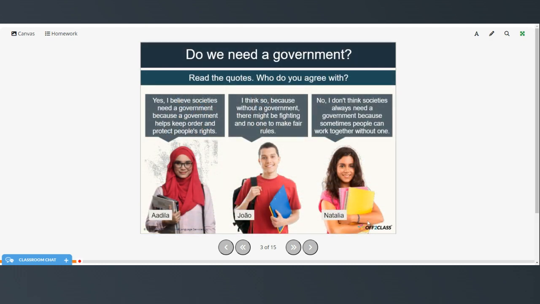All right, so we're going to read the quotes and then you'll choose who you agree with. So the first person says, yes, I believe societies need a government because a government helps keep order and protect people's rights. I think so because without a government, there might be fighting and no one to make fair rules. No, I don't think societies always need a government because sometimes people can work together without one. So which of the three people would you agree with most?